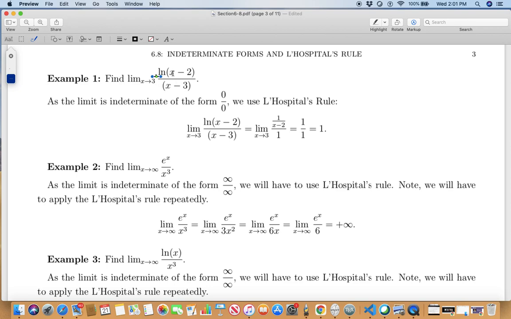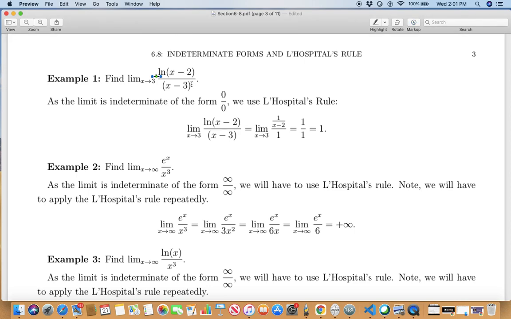So as x approaches 3, x minus 2 approaches 1. Well, okay, I didn't have to say from the right. For 1, you can go from the right or left, it is okay. Natural log of 1 is 0.